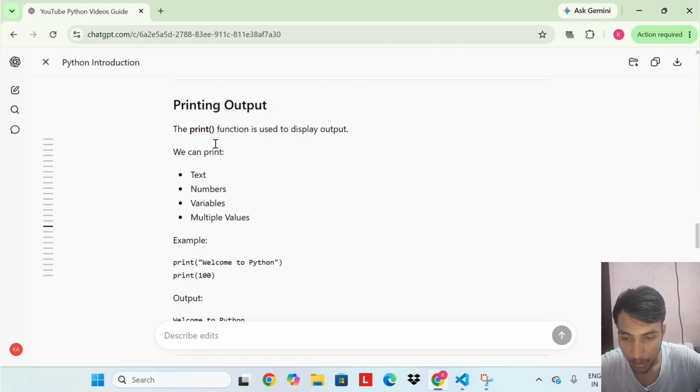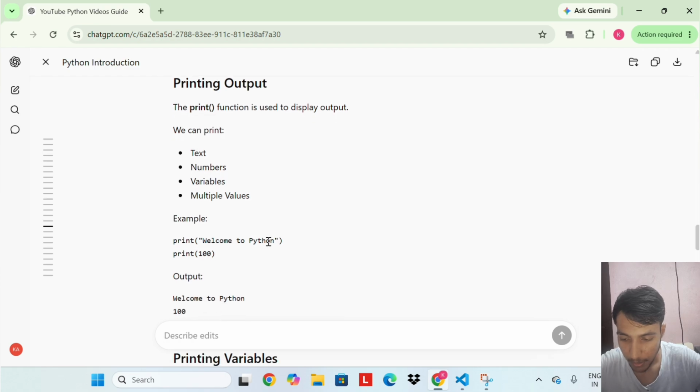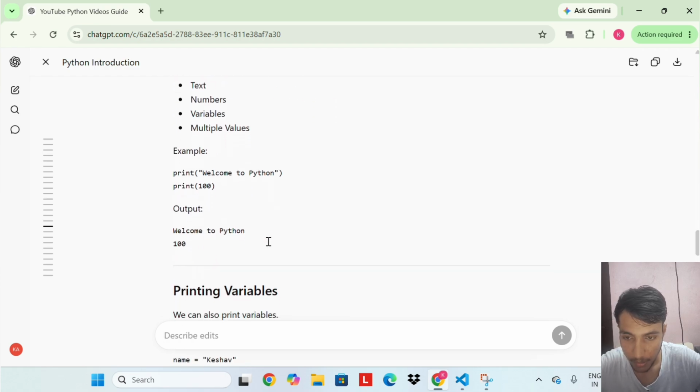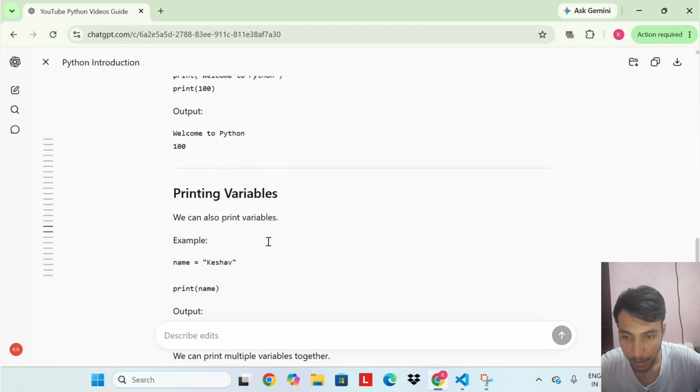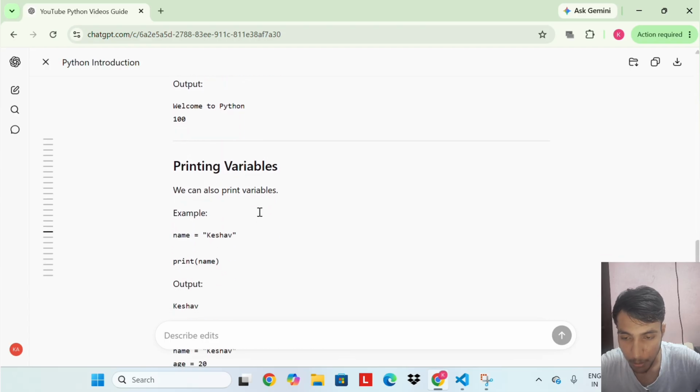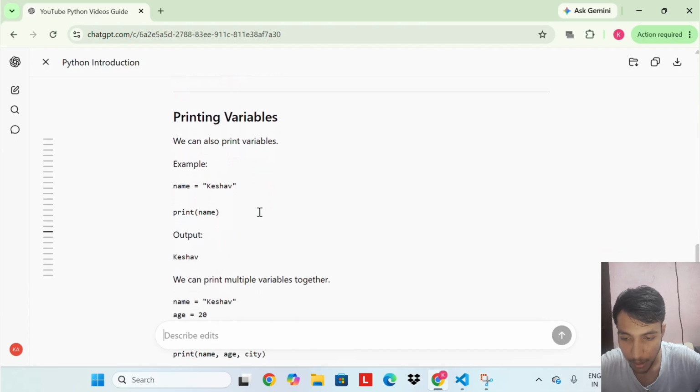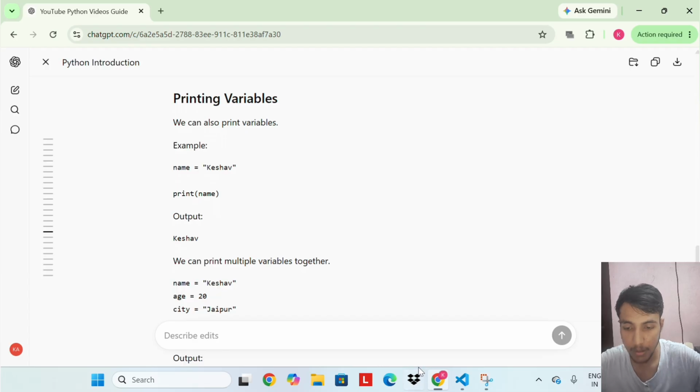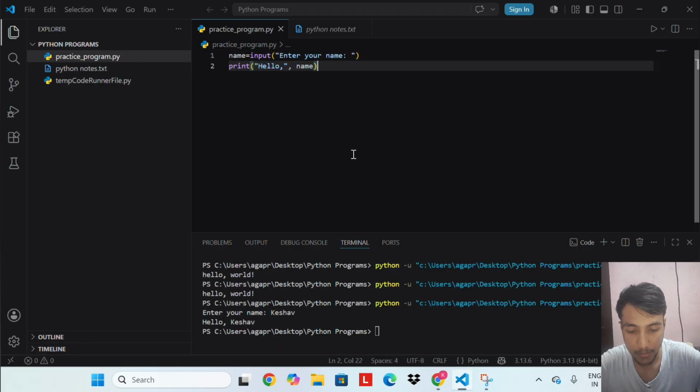Printing output. The print function is used to display output. We can print text, numbers, variables, and multiple values. Printing variables. We can also print variables. name = Keshav, print name. So let's run this code.